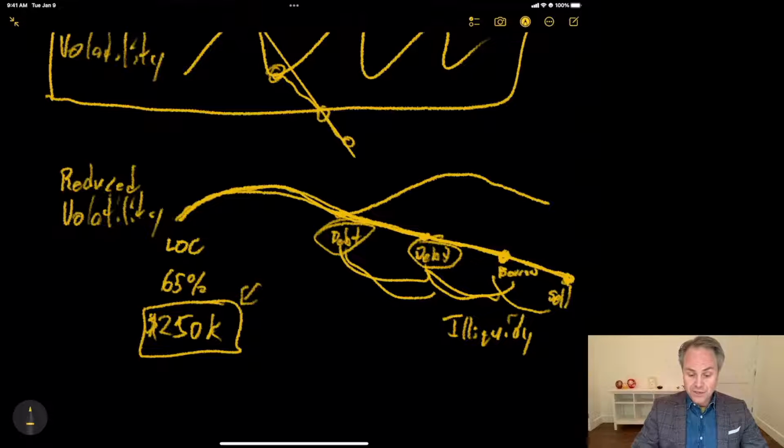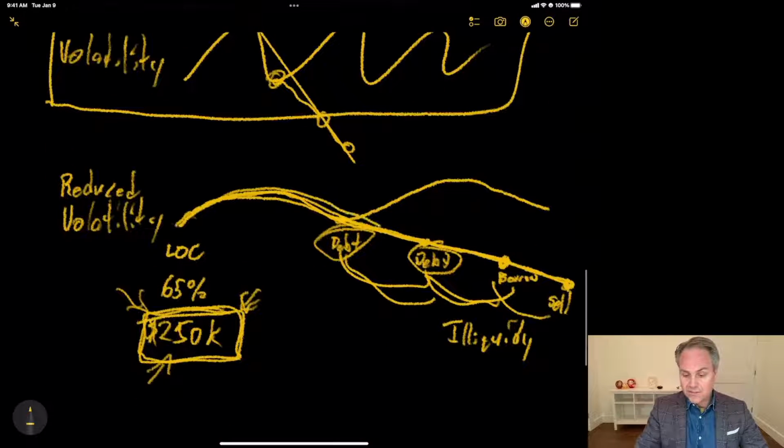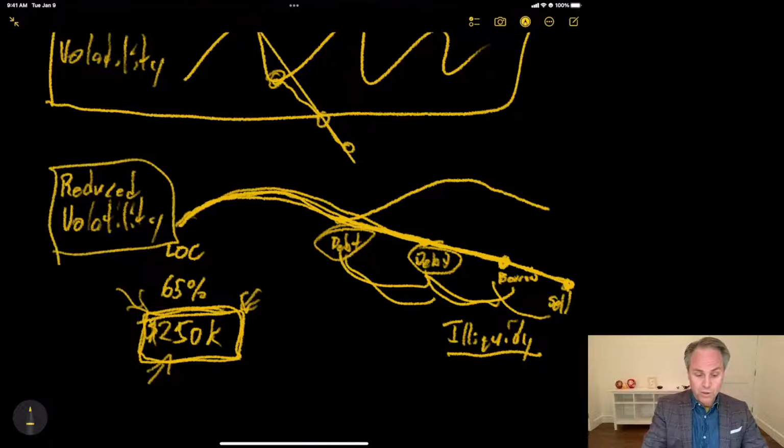So we've got a few different issues. One is that we're borrowing a very small amount of money. Two is that we may not be able to get that loan. That may not be enough money to cover what we need at the end of the year. And number three, there's still that volatility issue. Number four, there's the illiquidity. So there are a number of different things that make this difficult to implement, there is some possibility in some cases that this might work for somebody.